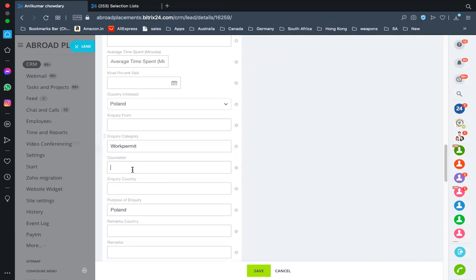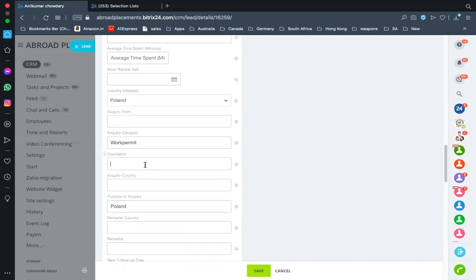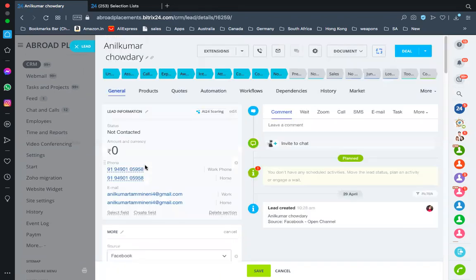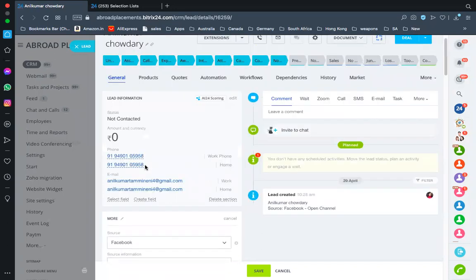Anything that you find in the counselor name, dead, unallocated, or anything, try to first clear this counselor name. First and foremost, with all your leads, you need to delete the counselor, because if you do not delete the counselor, the lead keeps coming back to you, because this has been imported from the previous CRM.